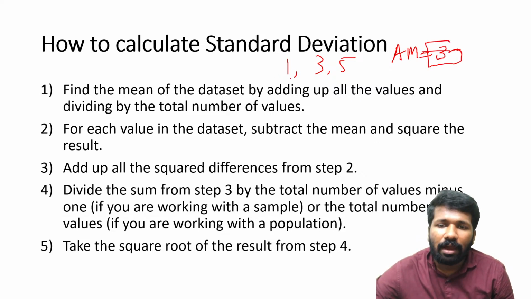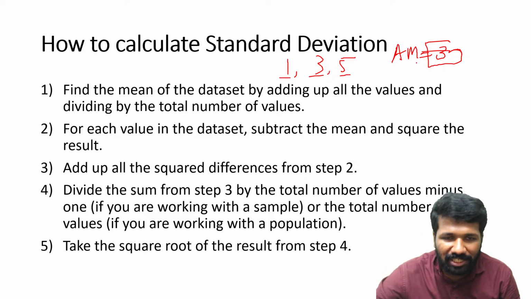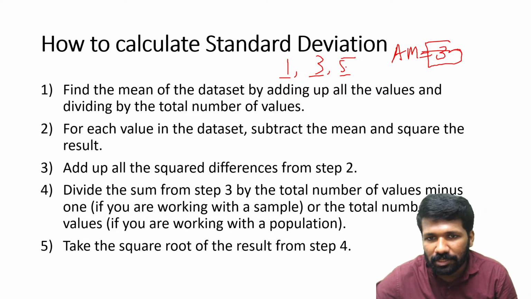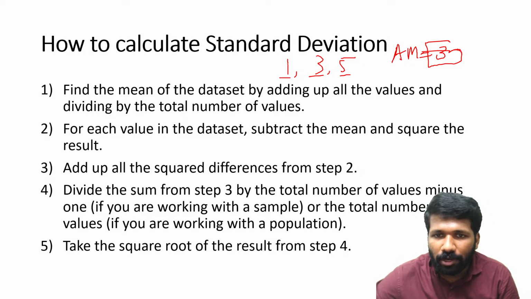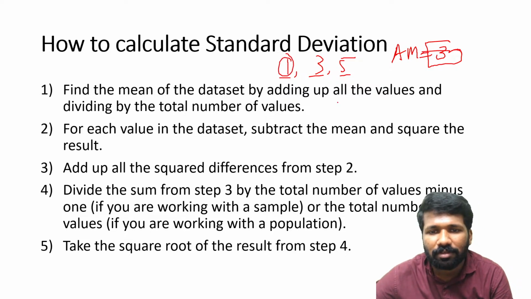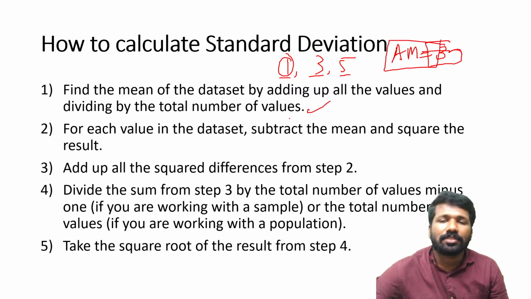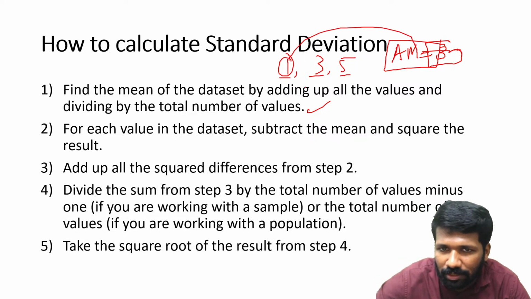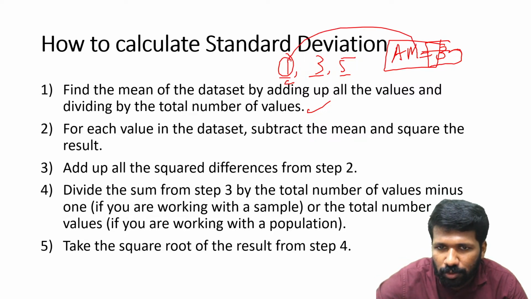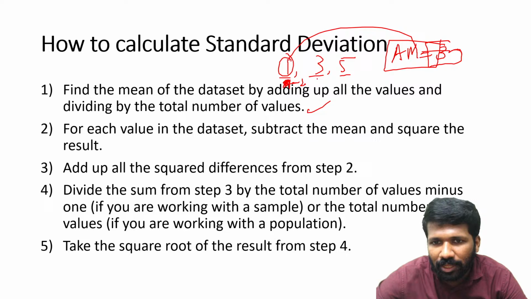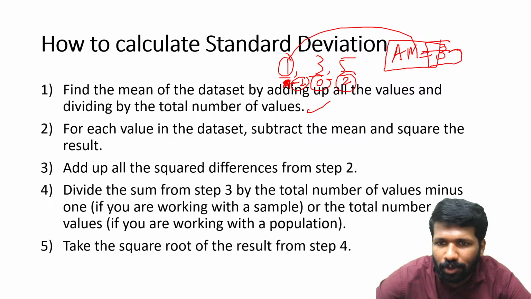So from 3, how far away are 1, 3 and 5? For that we need a measure. That measure is called standard deviation. I will show you how. Look at these steps. Find the mean of the data set by adding up all the values and dividing by the total number of values. We have found the mean. For each value in the data set, subtract the mean and square the result. That means 1 minus 3 is minus 2, squared is plus 4. Minus 2 is called the deviation. First we will write the deviations. 3 minus 3 is 0. 5 minus 3 is 2. So minus 2, 0 and 2 are called deviations.